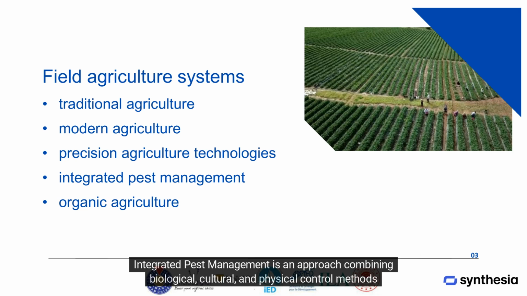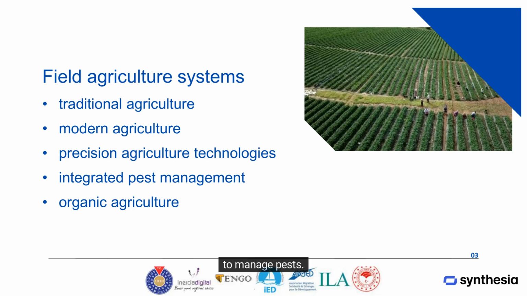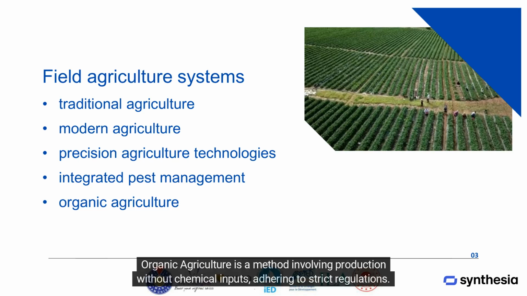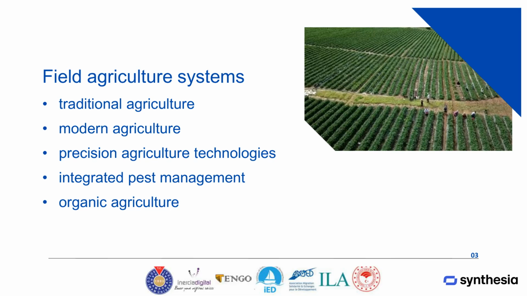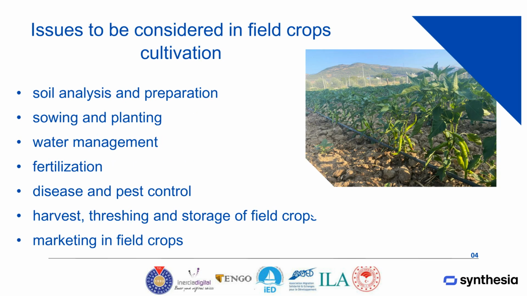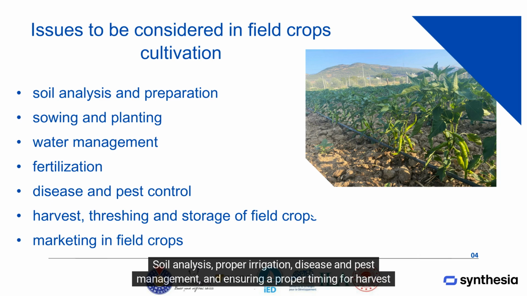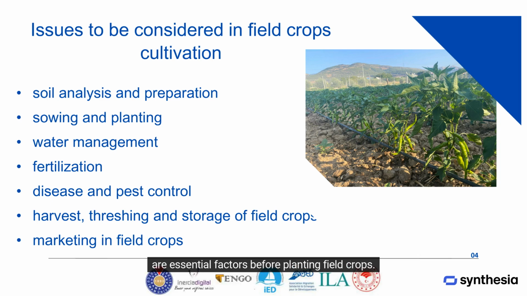Integrated pest management is an approach combining biological, cultural, and physical control methods to manage pests. Organic agriculture is a method involving production without chemical inputs, adhering to strict regulations. Soil analysis, proper irrigation, disease and pest management, and ensuring a proper timing for harvest are essential factors before planting field crops.